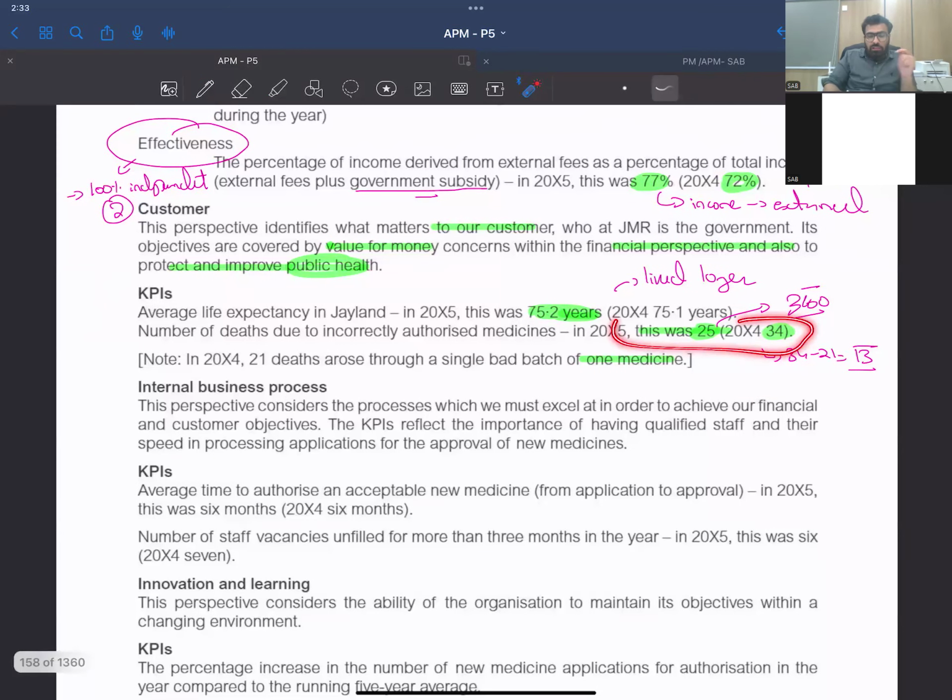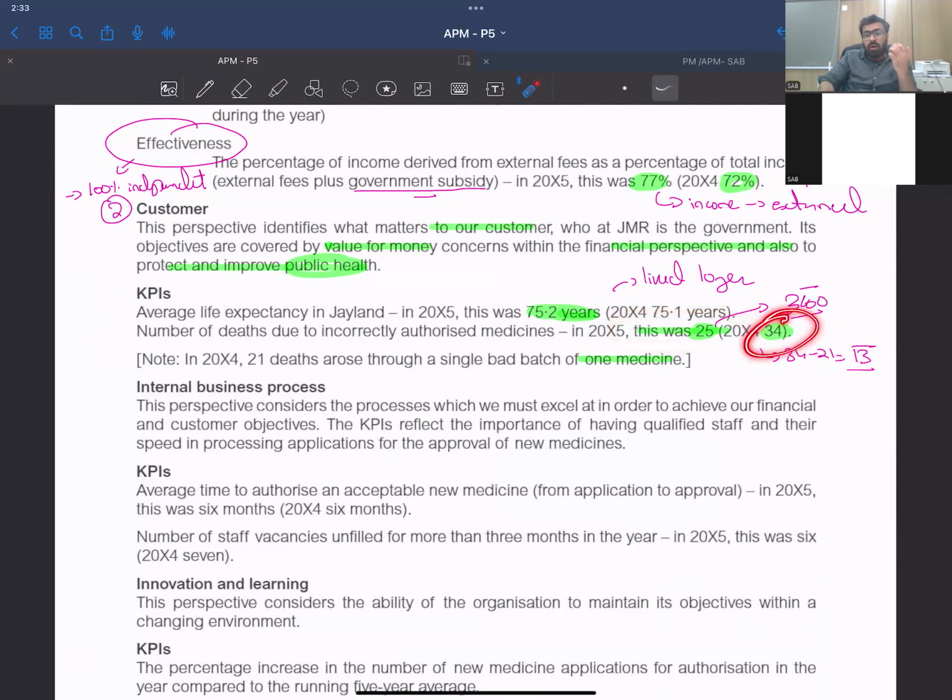As far as this picture is concerned, oh, you guys are going great. You have reduced the number of people that have died because of wrong medicine. But ultimately, you realize that of the 34, 21 deaths were from one bad batch of medicine. So if we eliminate that, wrong medicines killed 13 people last year, but now it's 25. So ideally, both comparisons should be made. And apparently, it seems that we are worsening here, right? When we analyzed through a bird's eye view, we thought, oh, there are problems. But when we analyzed in detail, we got a much better idea.